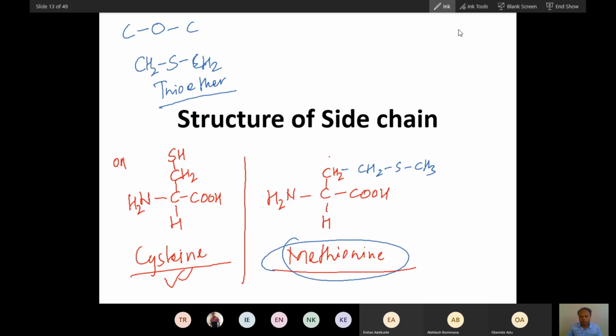Can you draw the structure of methionine easily? If you remember the structure of alanine, then you can draw it easily. If you don't remember the structure of alanine, it will be difficult. So remember the structure of alanine. This is an amino acid with one methyl. This is alanine. Just add this thioether group, CH2, sulfur, CH3 group. That's it. Carbon, sulfur, carbon group. Add to this, so this is methionine.